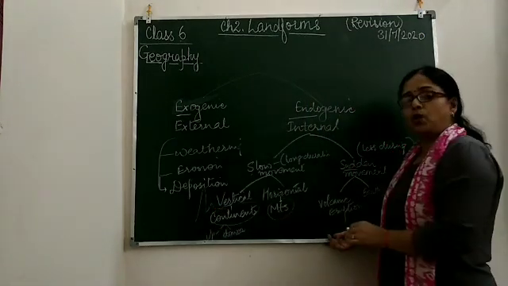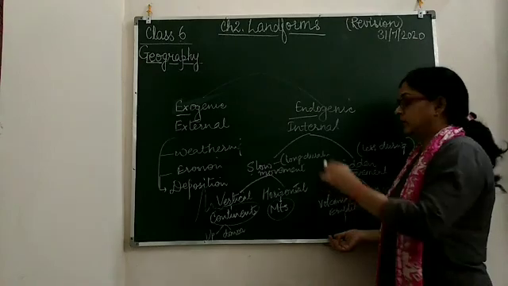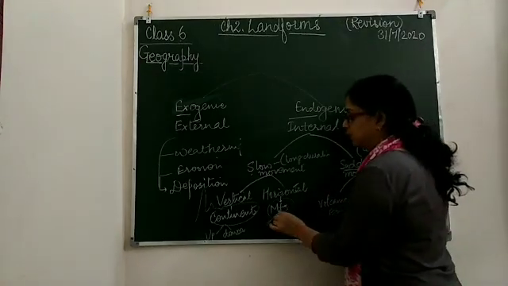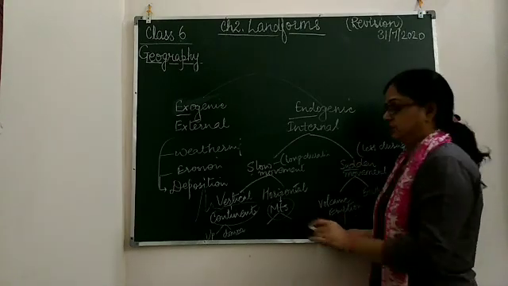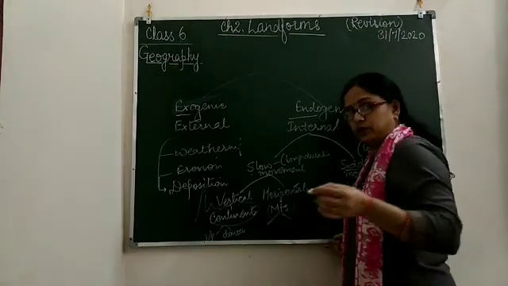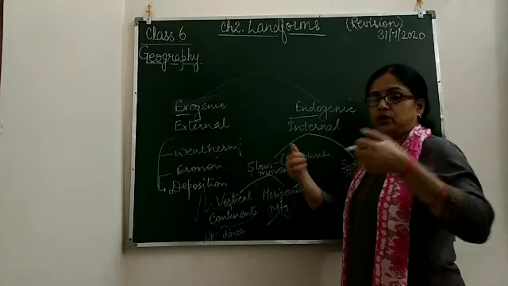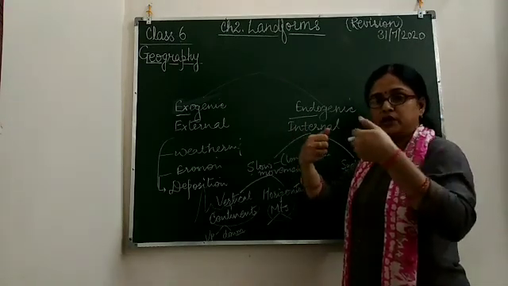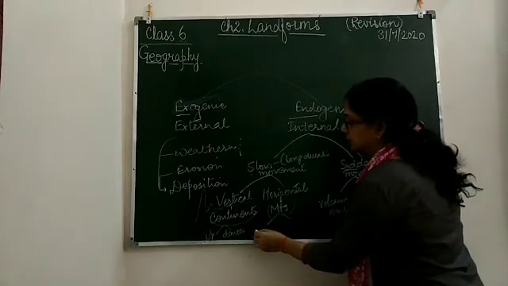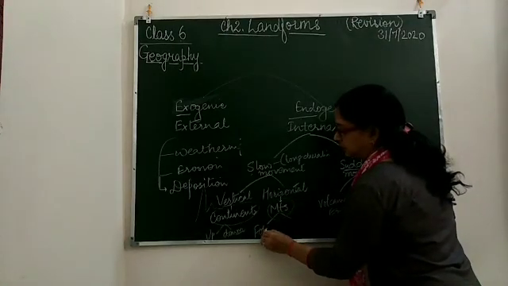Mountains occur due to compression and tension. Due to compression, when there is stress from opposite sides, it results in fold mountains.